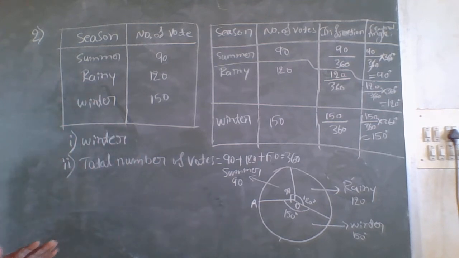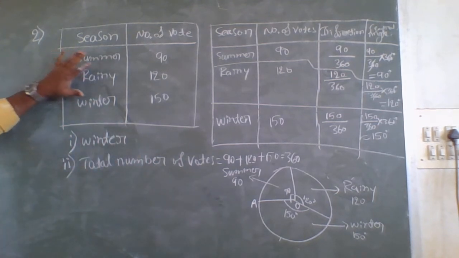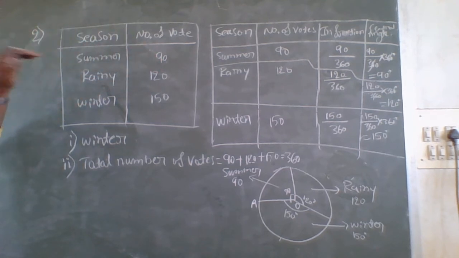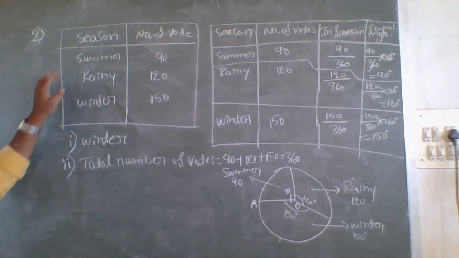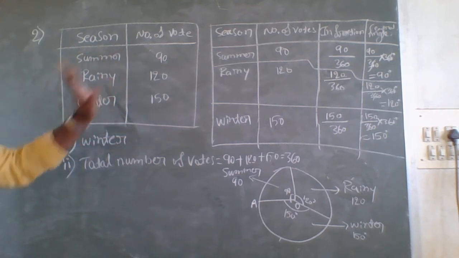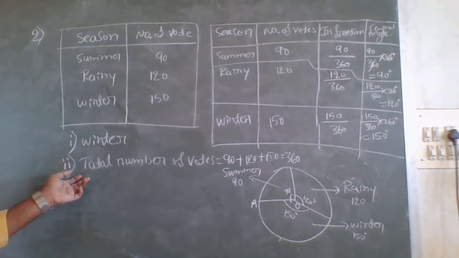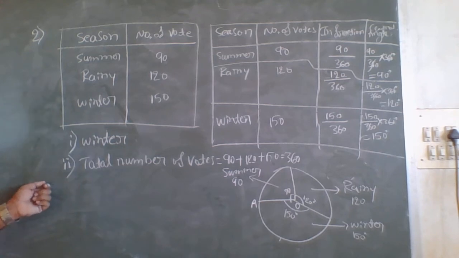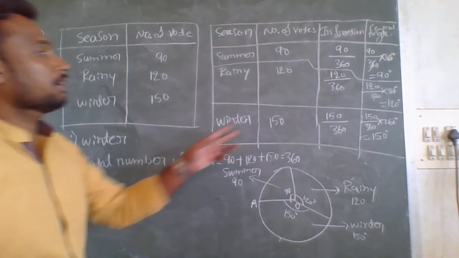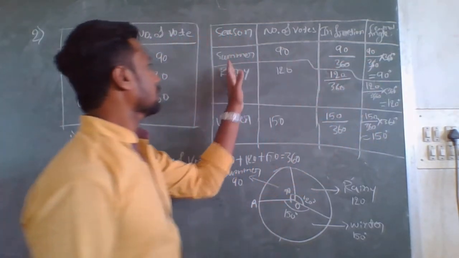So in the second problem, what we did: they gave this table, season and number of votes for different seasons. The highest vote was for the winter season, which was 150 votes. And the second question, what have they asked? They asked to calculate the central angle for each sector.